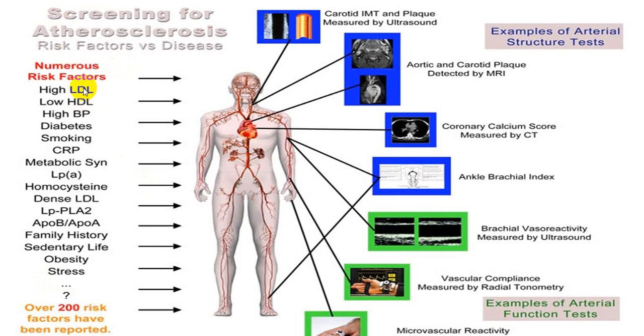And among these: high LDL, low HDL, diabetes, smoking, CRP, metabolic syndrome, lipoprotein A, dense lipoprotein, then apolipoproteins, strong family history, obesity, stress, etc. All these are numerous risk factors. Some of them are non-modifiable, and you can see here there are more than another 200 risk factors which have been reported.